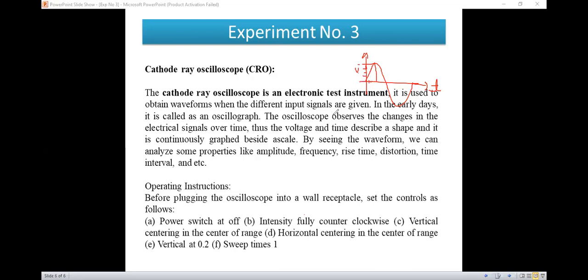Then CRO, again, is one of the testing instruments. It shows the waveform, and if we want to analyze the value of this waveform, we do so by seeing the amplitude, frequency, rise time, distortion, or time interval. So these are the different types of power supply, function generator, CRO, and DSO. Now I will show you the DSO, then I will show the function generator.